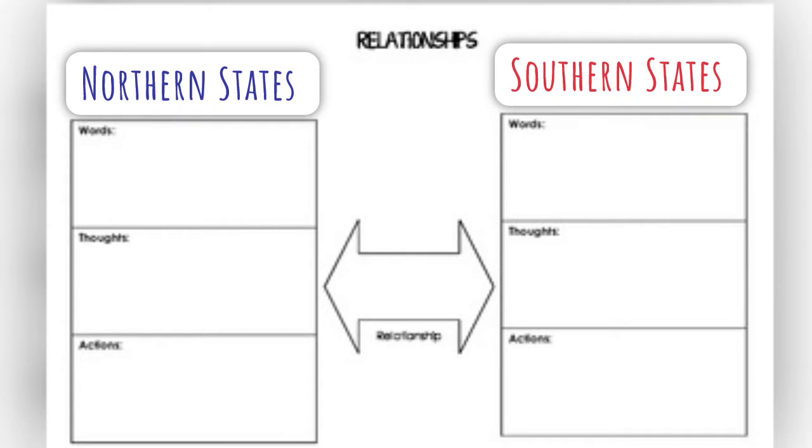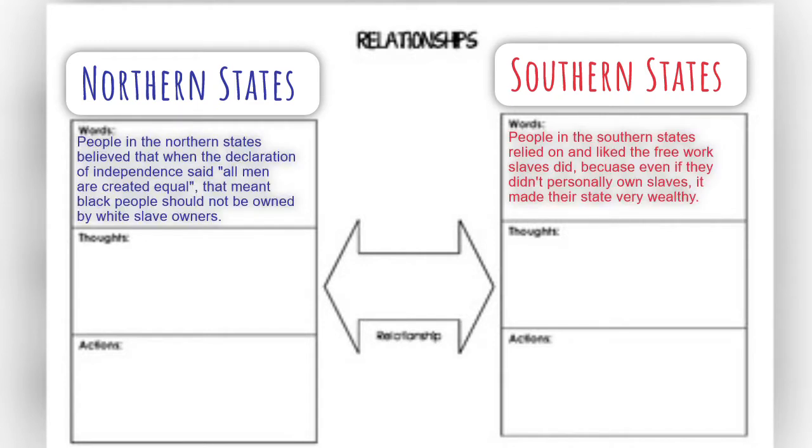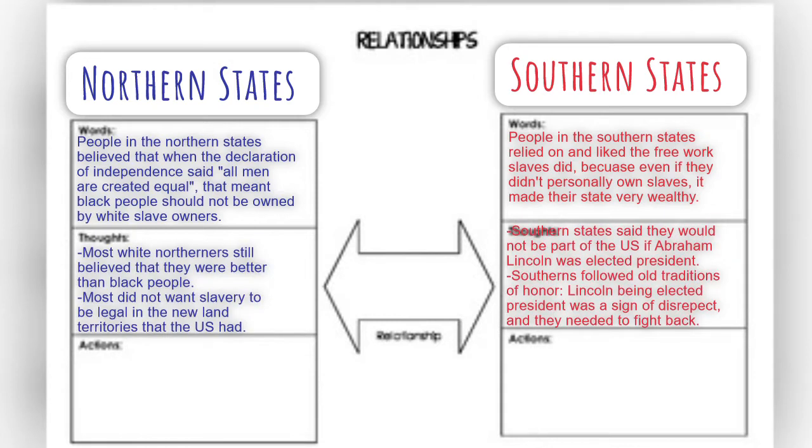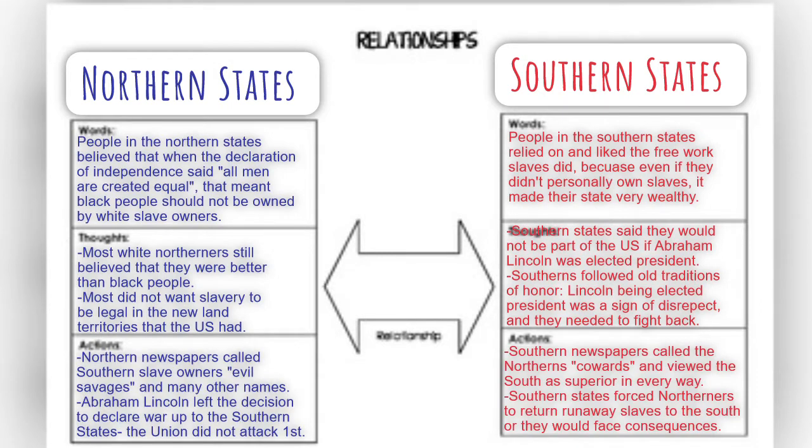This graphic organizer focuses on the relationship between northern and southern states. We look at the words, so things that people would say in each of the different areas of the country and how that created conflict. We can look at their thoughts, different beliefs that each area had, and how they would act upon those beliefs if they were violated in any way. And our last section talks about their actions, so what each side did, maybe to retaliate in either physical action or words.